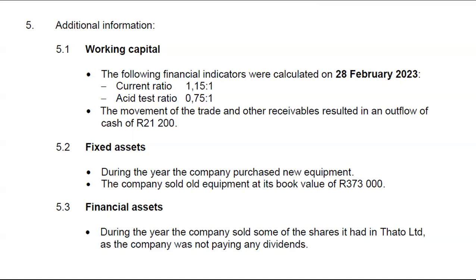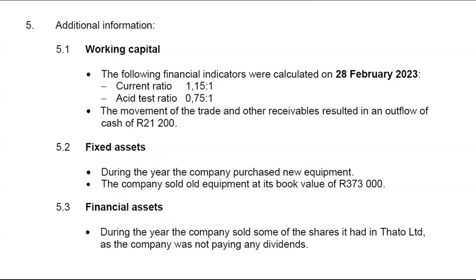Think about it now. If trade and other receivables last year was greater than trade and other receivables this year, when you look at cash movement, how does it impact on our cash? It means that trade and other receivables from last year to this year decreased.